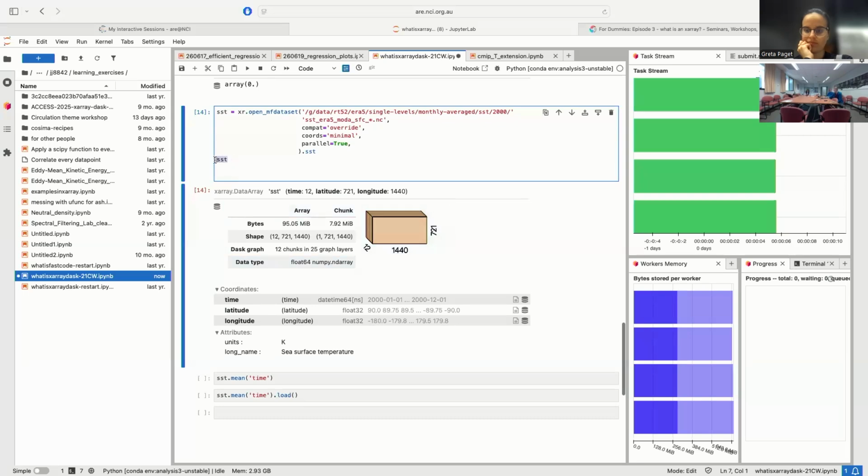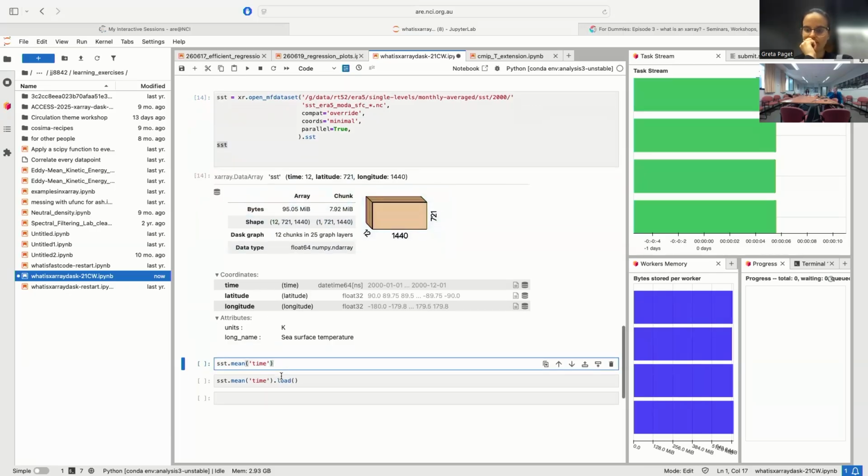Now we have a sea surface temperature array, and we've said, okay, 12 months, 721 latitudes, 1,440 longitudes. So you can, at first glance, just see what size this 3D pile of data is. It's broken up into chunks that are size 1 in time and everything else in longitude and latitude.